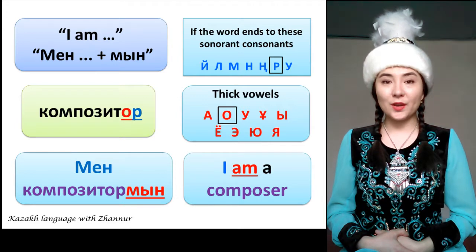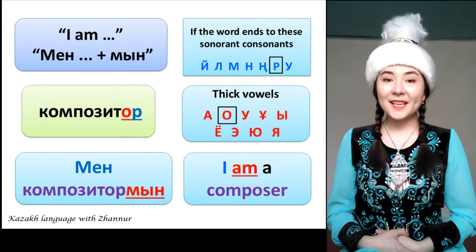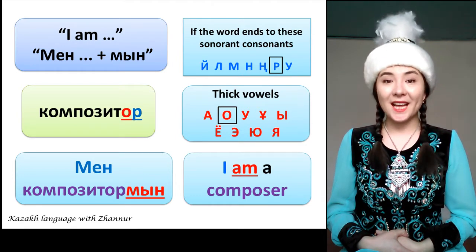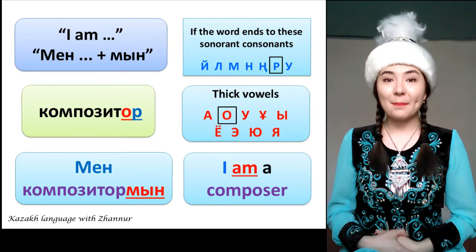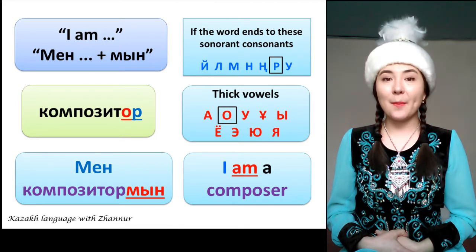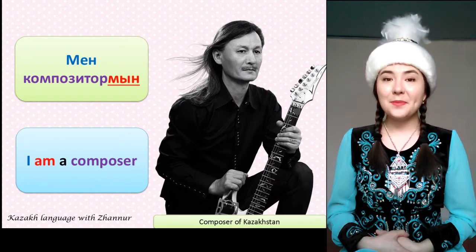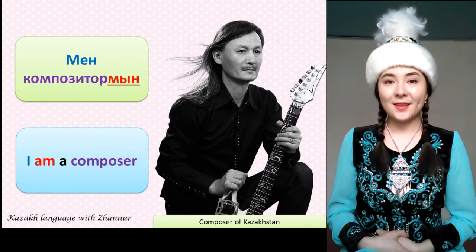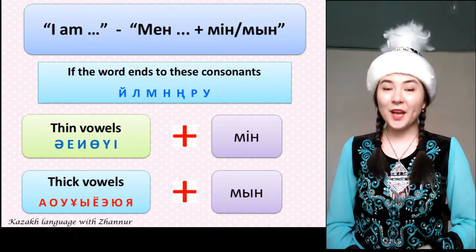Here the word compositor, composer, ends with the consonant r. And we'll look at the last vowel, o. Мен композитормын. I'm a composer. Let's repeat what we have learned.